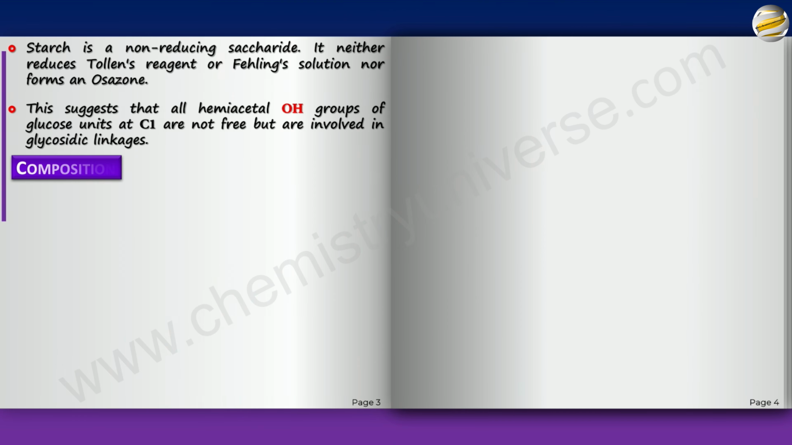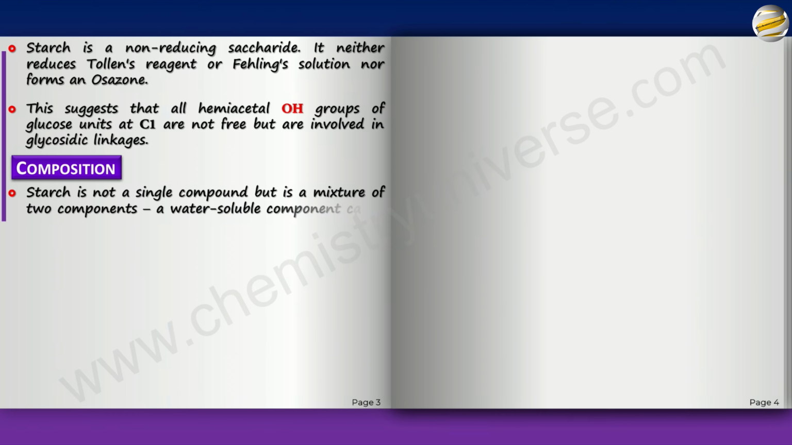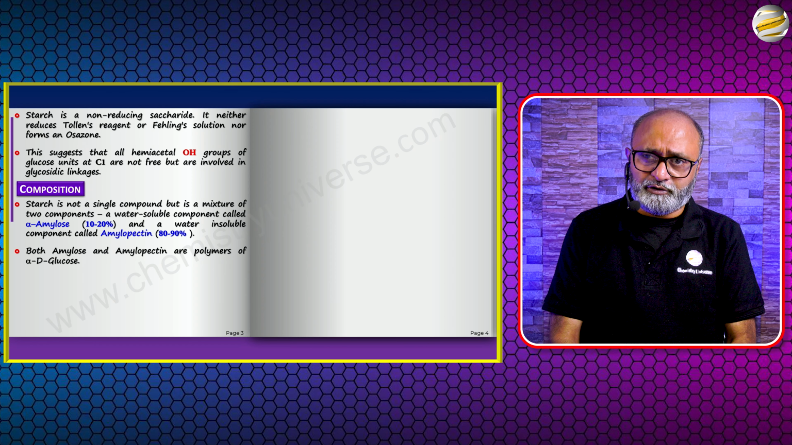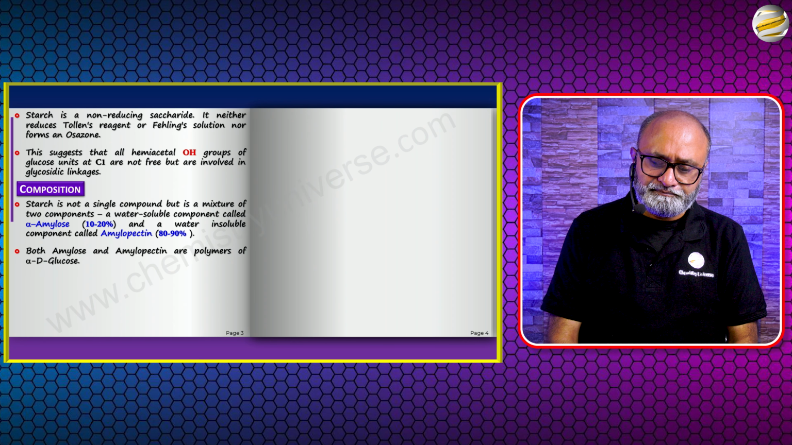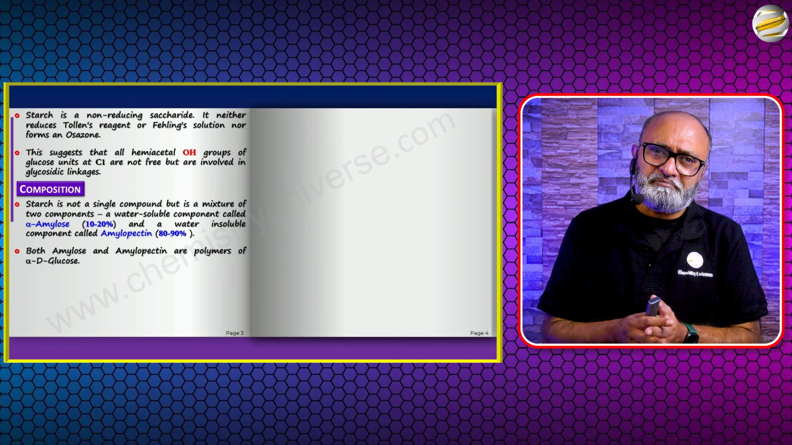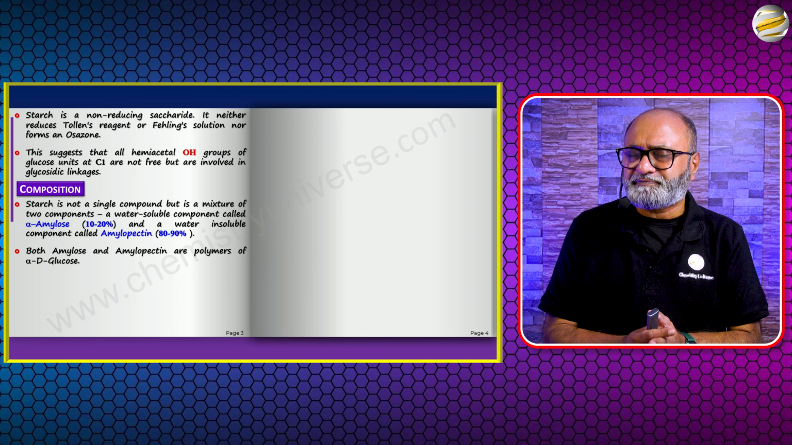Let's see the composition. Now, starch is not a single compound, but it is a mixture of two components. A water-soluble component called alpha amylose, which is 10 to 20%, and a water-insoluble component called amylopectin, which is close to 80 to 90%. Now, both amylose and amylopectin are polymers of alpha-D-glucose. So both are basically composed of alpha-D-glucose, but the way they are composed is slightly different. The amylose part is soluble in water. The amylopectin part is not. And since the major part is amylopectin, you'll find starch very sparingly soluble in water.